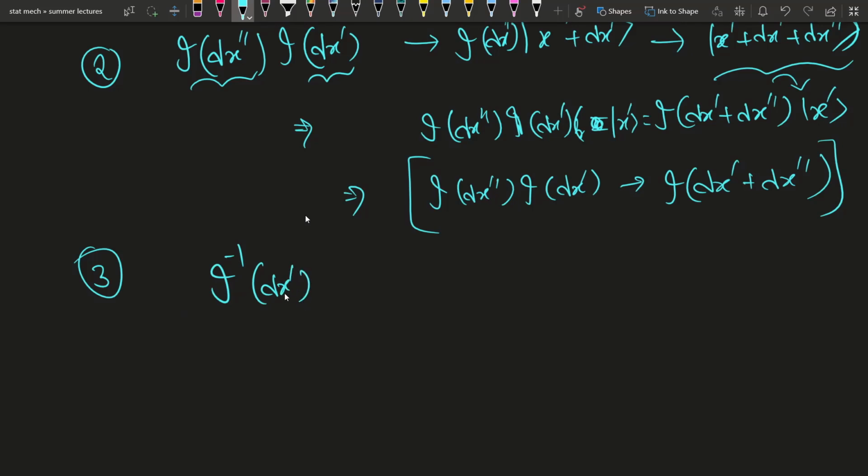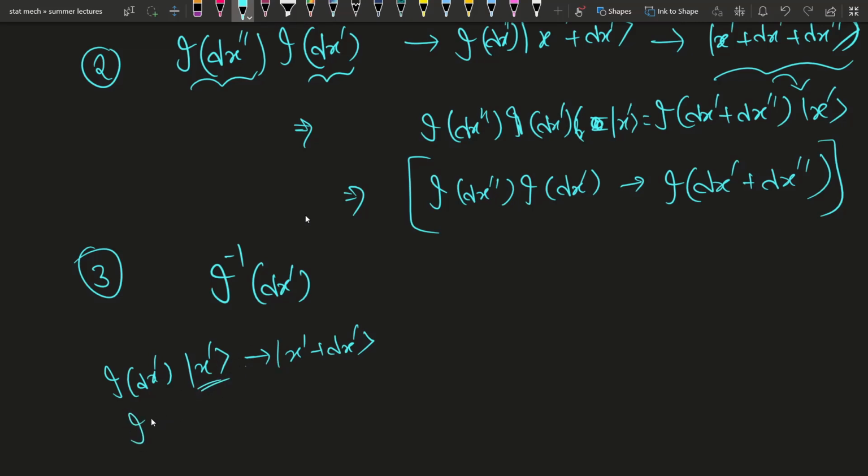Now what does the inverse actually mean? Suppose we are operating I dx dash on some state, suppose x dash, then it becomes x dash plus dx dash. Now if we want to revert the process, we should get back to this.